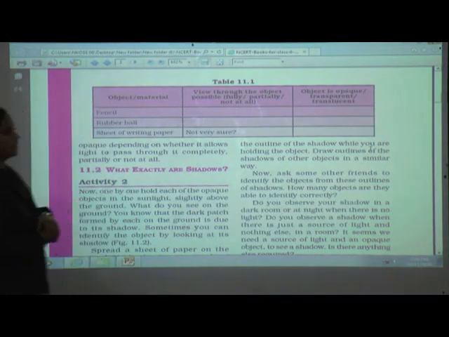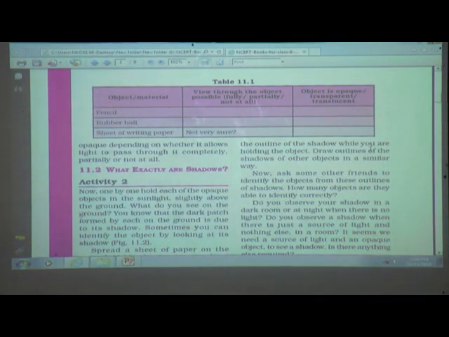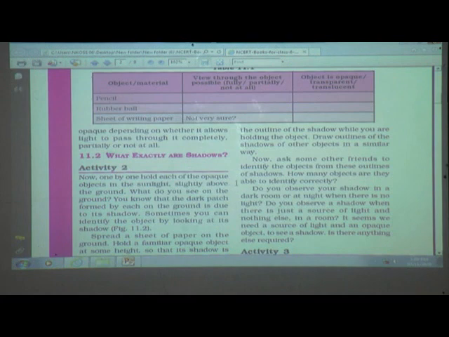Now ask some other friend to identify the objects from these outlines of the shadow. So this will be fun for you, like a game for you. You can do it like this as per the game. So you can ask the other friend to identify the objects from these outlines of the shadow. How many objects are you able to identify correctly? So you can make two teams for that and you can play the game also.